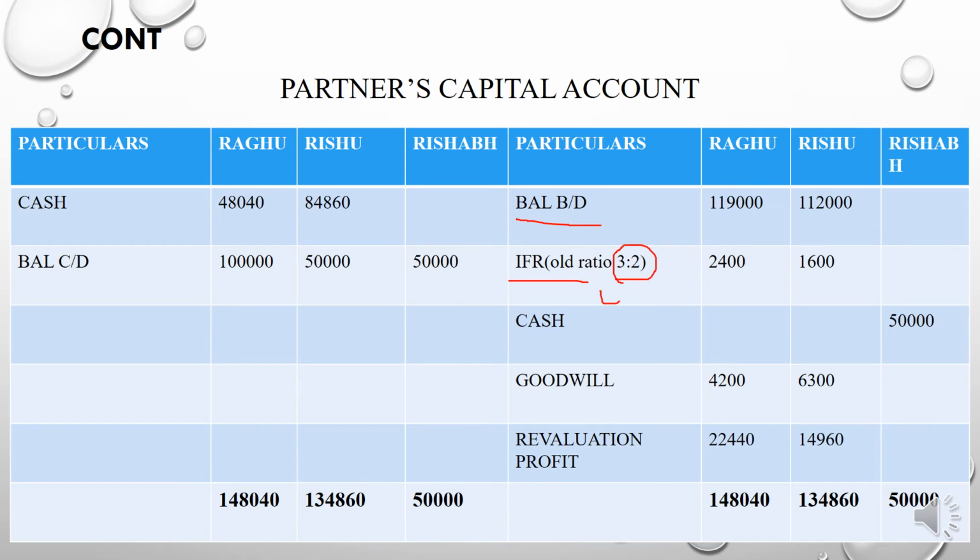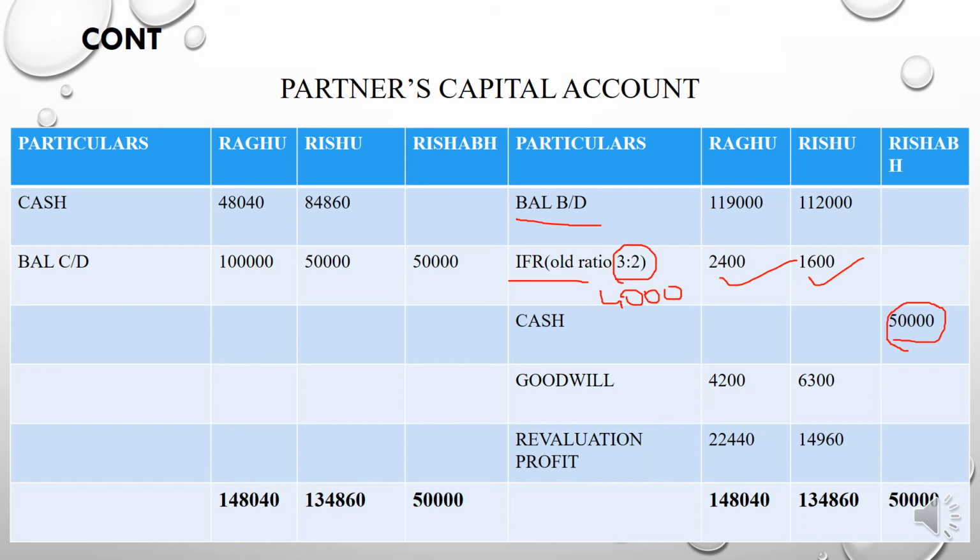The investment fluctuation fund is 4,000, and if you divide 4,000 in the 3:2 ratio, you will get 2,400 and 1,600. And in your adjustments, it is said that Rishabh brings 50,000 as cash, so you need to record it here.